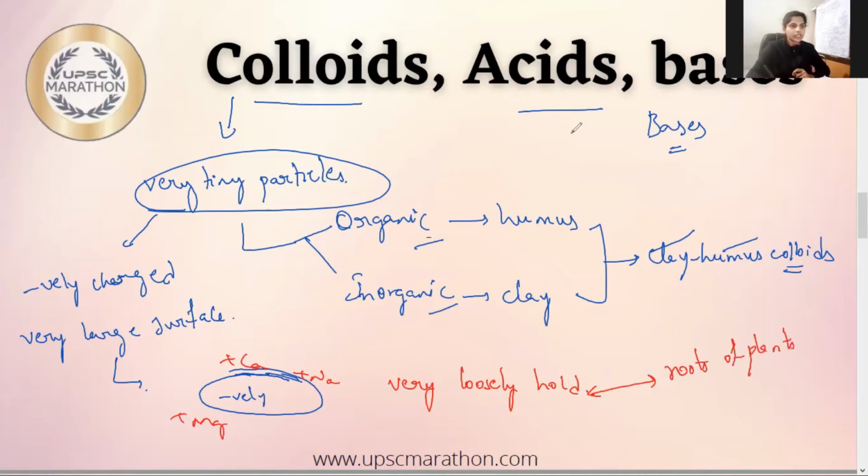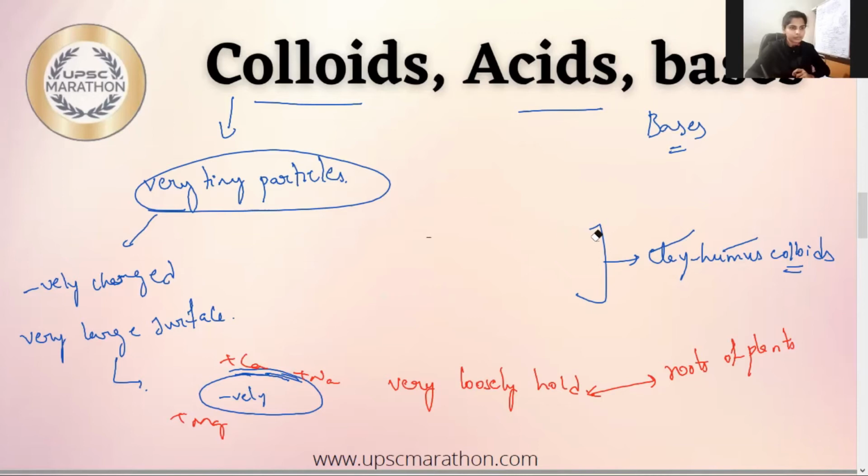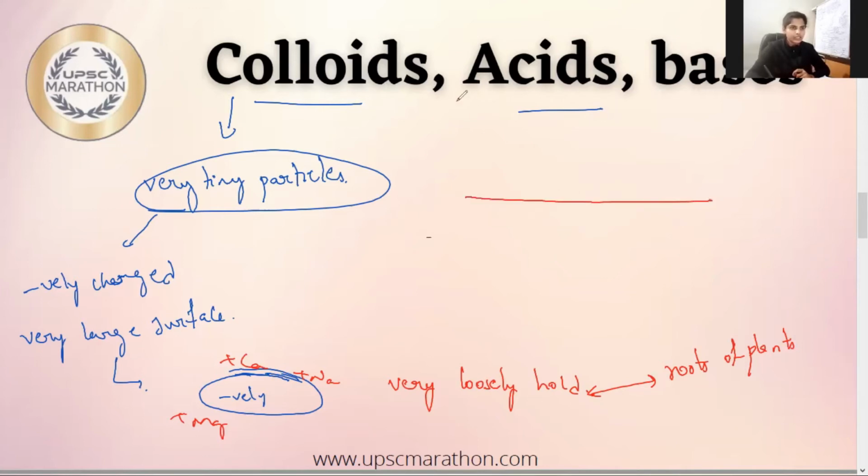Fine. So yeah, let us have a diagrammatic representation of it. So this is the top surface of the soil and this is a tree. Fine. So now here there are colloids. Fine. So this is negatively charged, as I said.